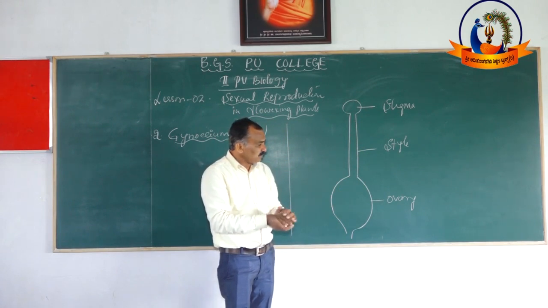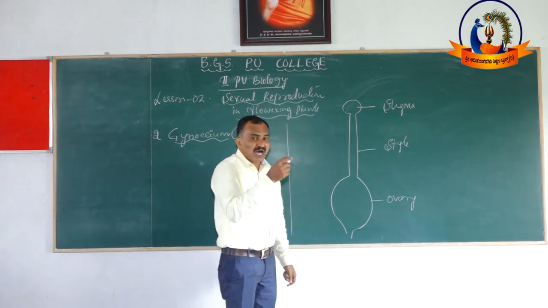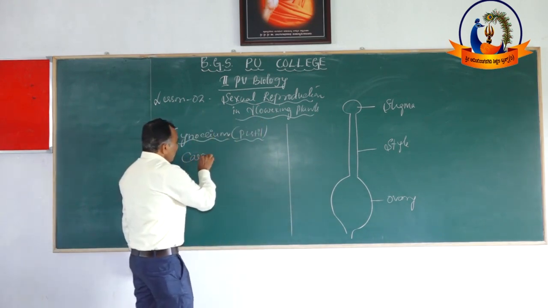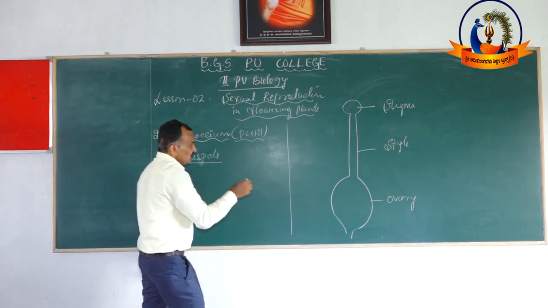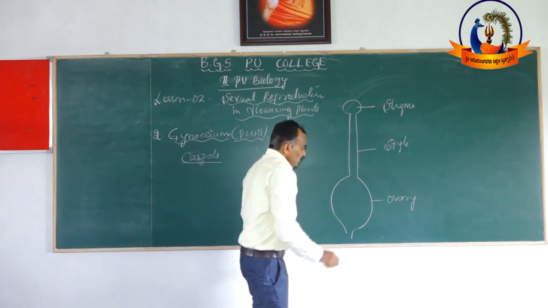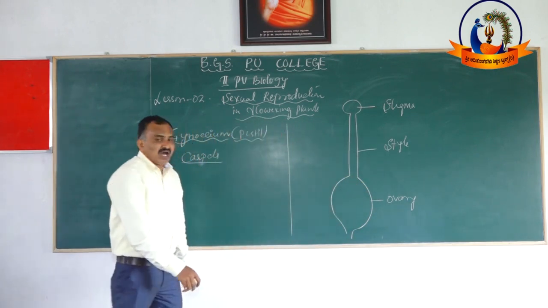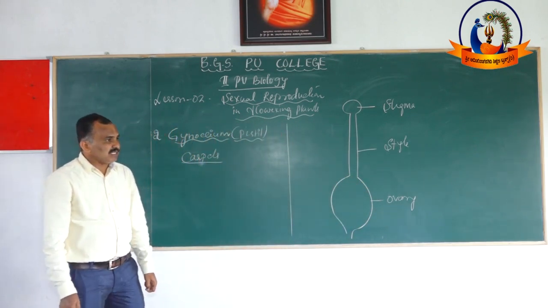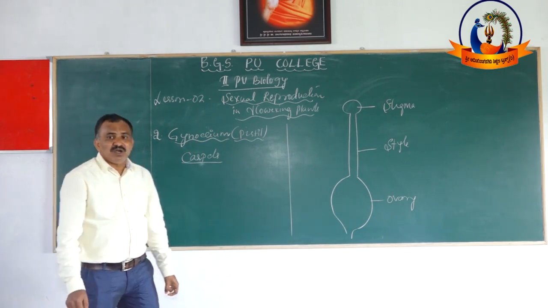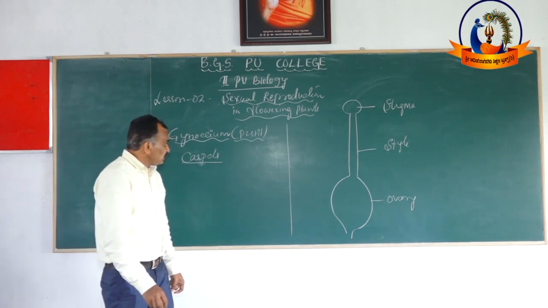Ovary consists of carpels, right? This structure is called ovary. In the ovary, you find the carpels. How many carpels are there in a gynoecium? Different species have different numbers of carpels.